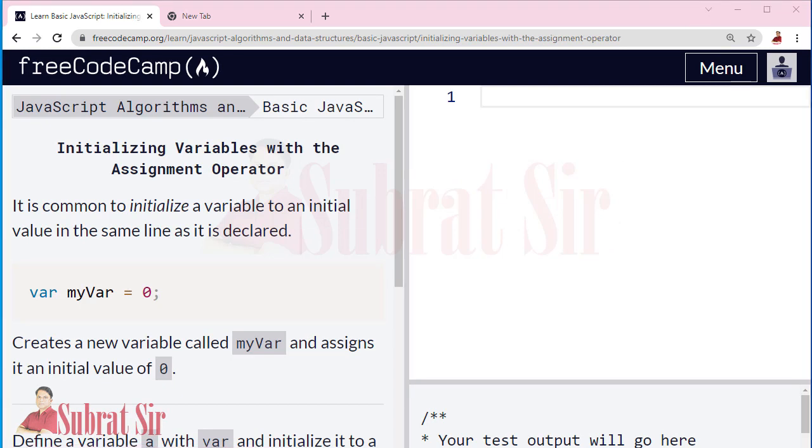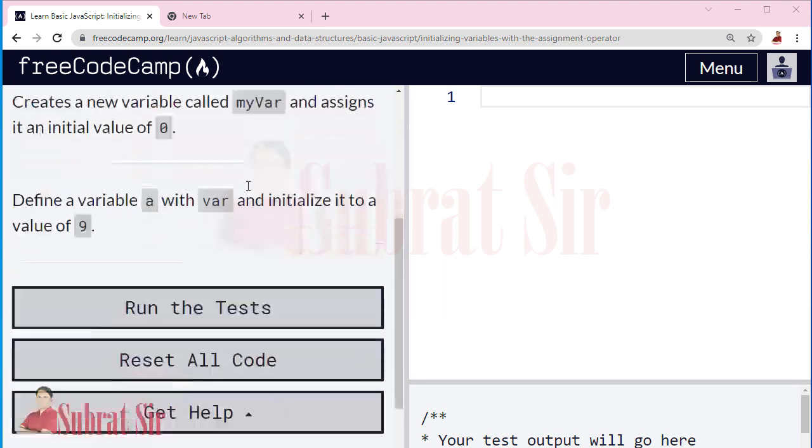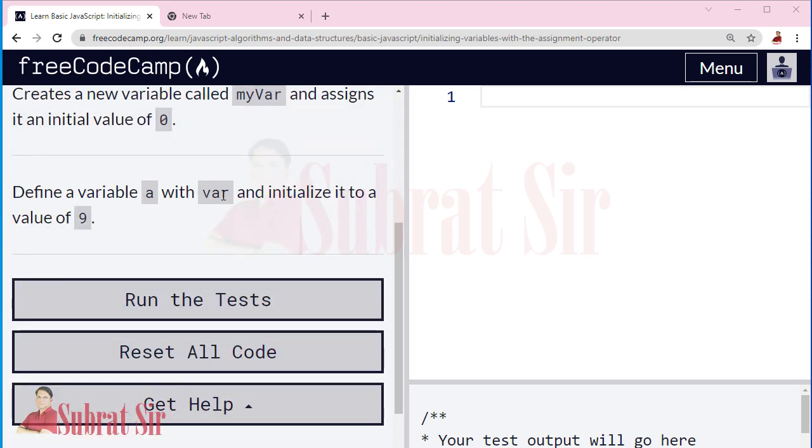Then, initializing variables with the assignment operator. Define a variable A with var and initialize it to the value of 9. So var A.